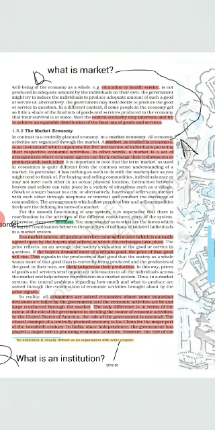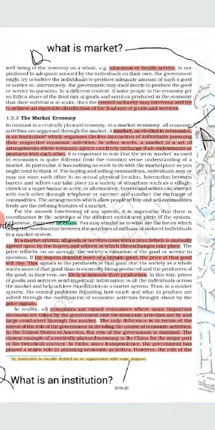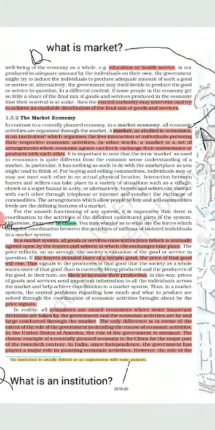Next is the market economy. So let's start with the question, what is a market? A market is an institution which organizes the free interaction of individuals pursuing their respective economic activities. In other words, a market is a set of arrangements where economic agents, which are consumers and producers, can freely exchange their endowments or products with each other.